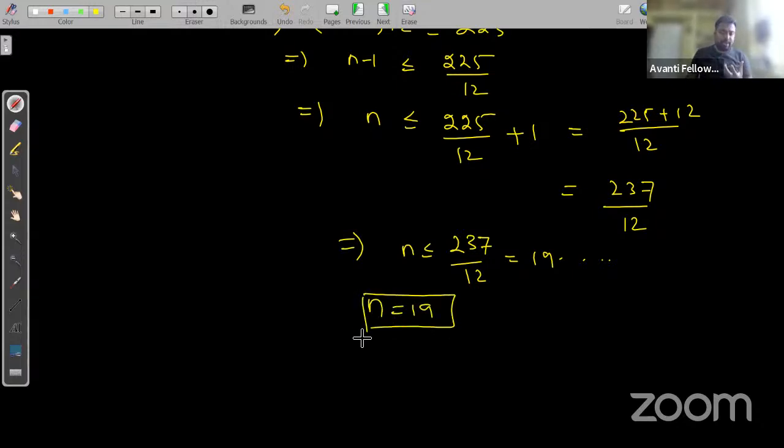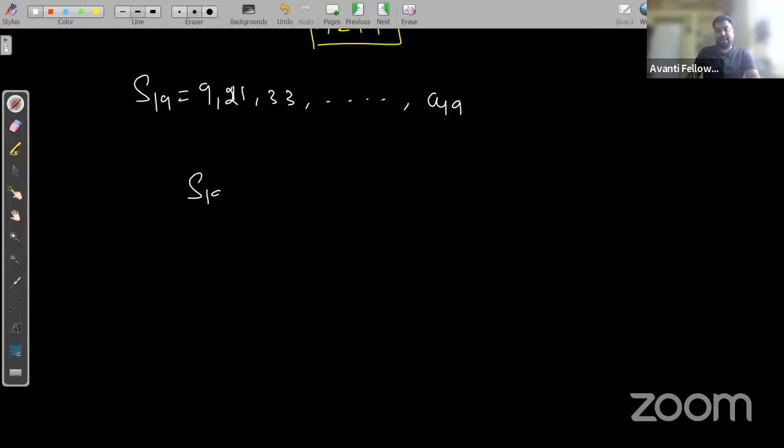If we consider n equal to 19, now we can easily find the sum of this series. What is it asking in the question? To find the sum of all the common terms. The series is 9, 21, 33 and so on, up to how many terms? T19 or a19, since n is 19. So a19. Now you need to find the sum of this series, so S19 will be